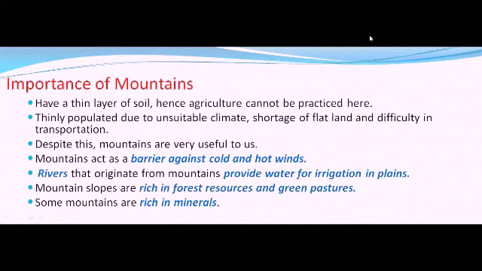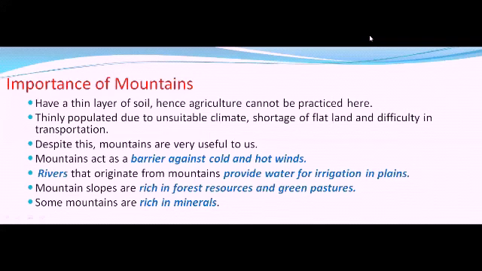Mountains act as a barrier against cold and hot winds. So they protect us from cold and hot winds blowing across the country. Next, they are the place for originating many rivers, children. Rivers that originate from mountains provide water for irrigation in plains.